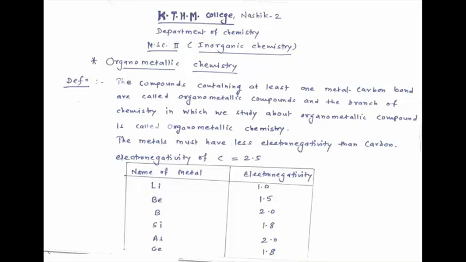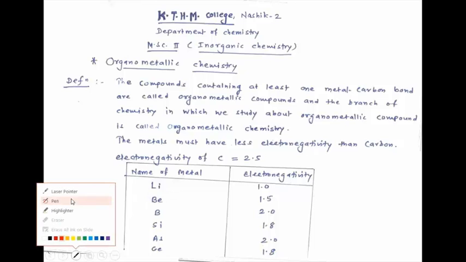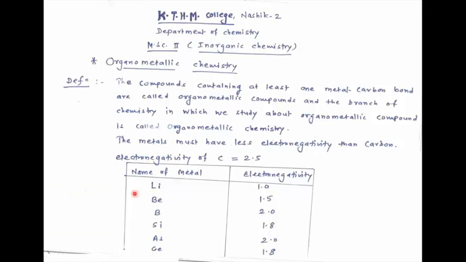The compounds containing at least one metal carbon bond are called organometallic compounds, and the branch of chemistry in which we study organometallic compounds, their synthesis, their properties, their applications, is called organometallic chemistry.